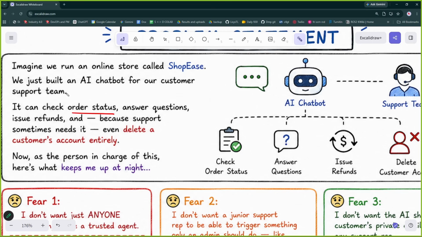It can check the order status, it can answer the user questions, issue refunds. Okay, we don't want an intern to issue the refund, or we don't want an AI agent to issue a refund, because support sometimes needs it. All right, and delete a customer's account entirely, we don't want all of that. Only a person can do this, so a person's role will never go out of the picture.